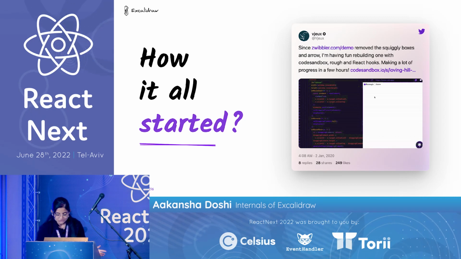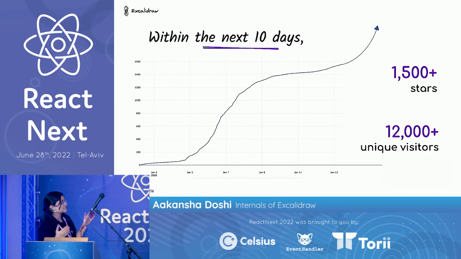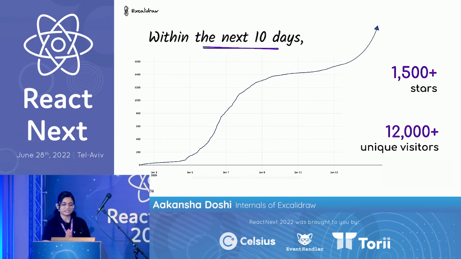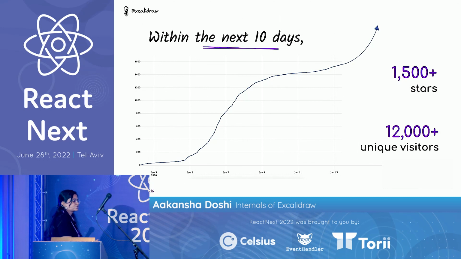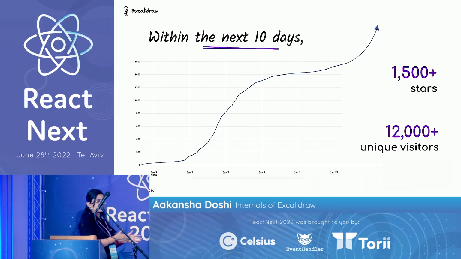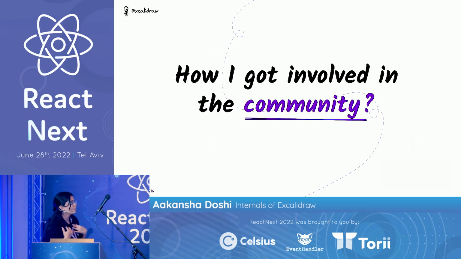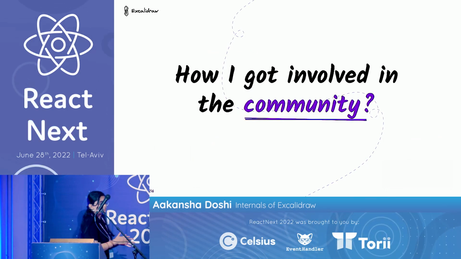And you would be amazed to see that in the next 10 days, this repo got 1.5k stars and 12,000 active users. This was really amazing to see for a project which was started a while ago. So next, I would like to share how I actually got involved in this community.